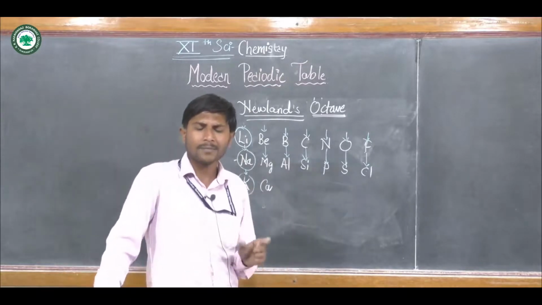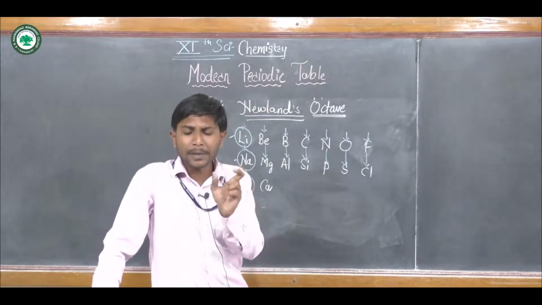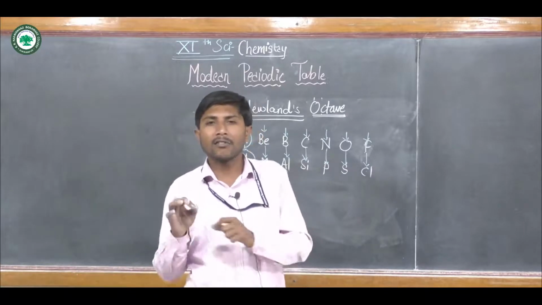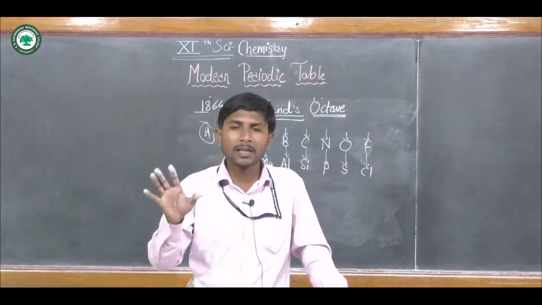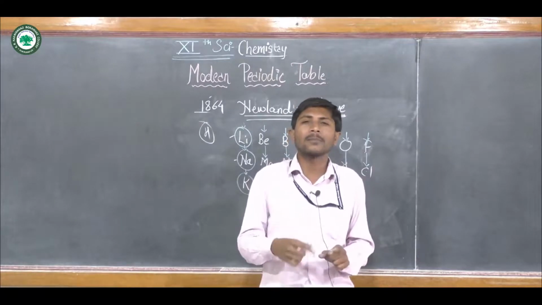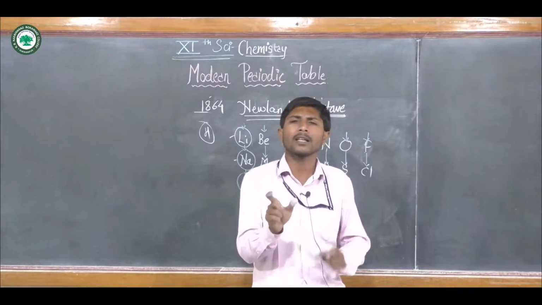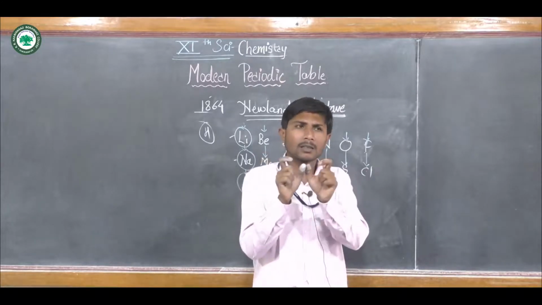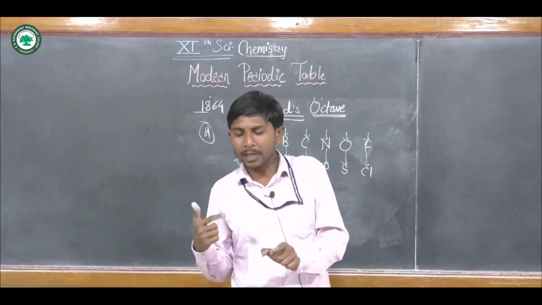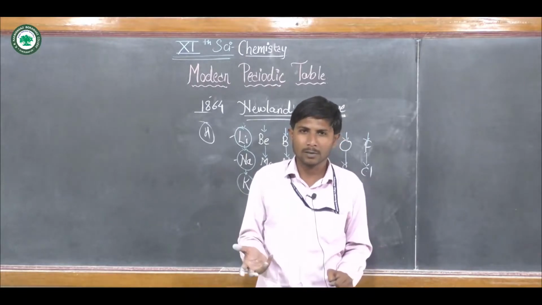What is meant by period? It is periodicity. This word reflects a fact about the elements: they show some pattern in their chemical properties after regular intervals.